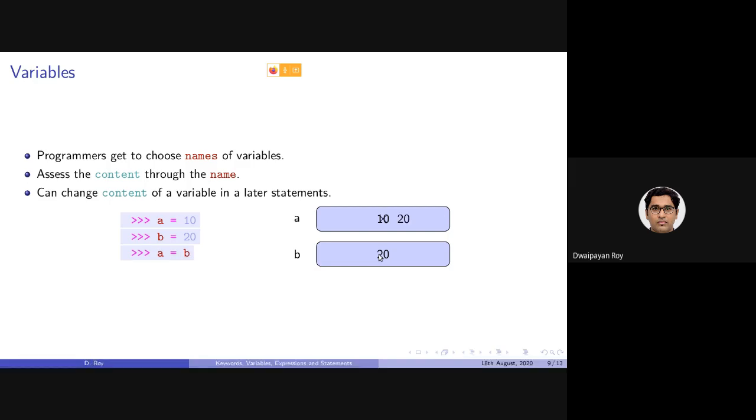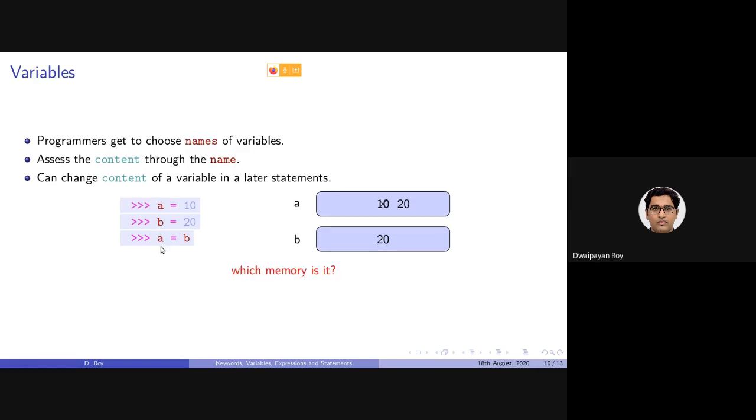Now, if you write A equals to B, the existing value of A, which was 10, will be overwritten by the value 20. In this sample 3-line code, A and B are the variables, the containers in which we are storing some value. The values are 10 and 20, and the names of the variables are A and B.